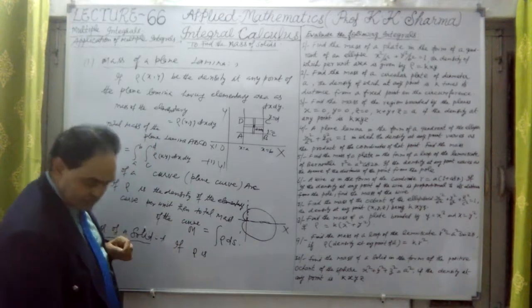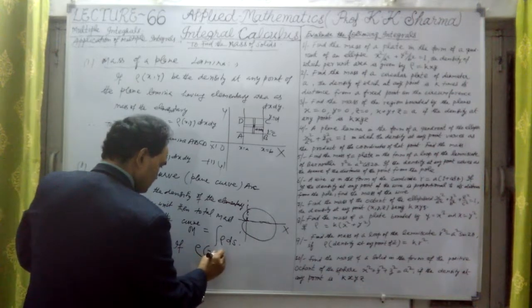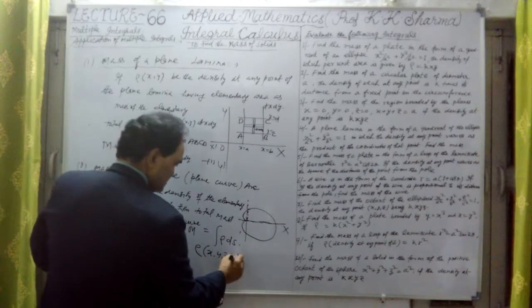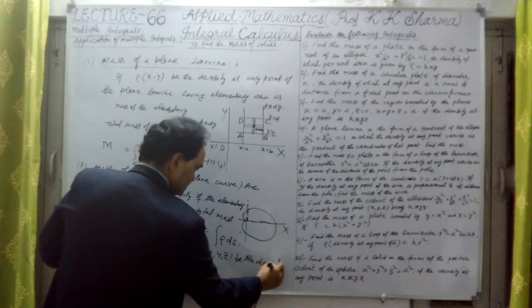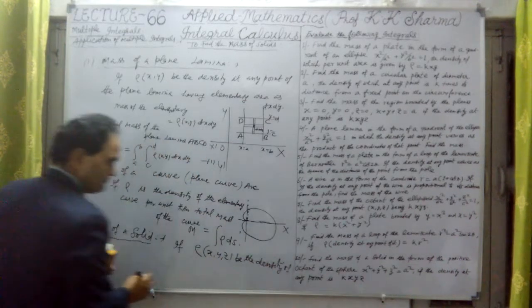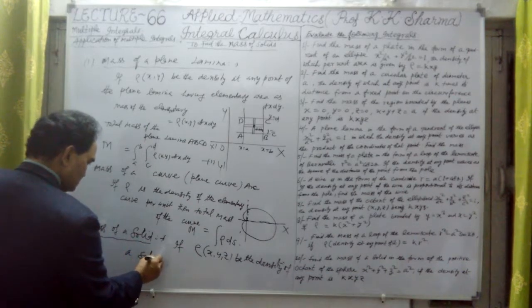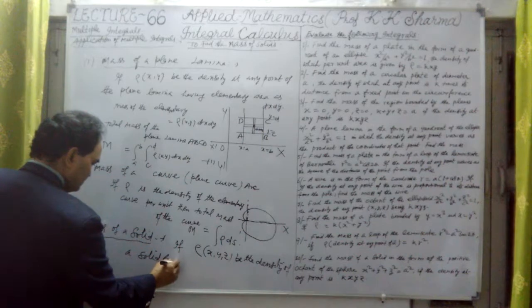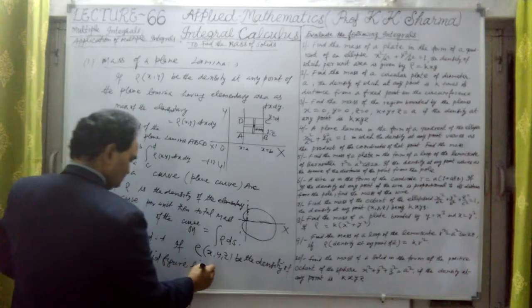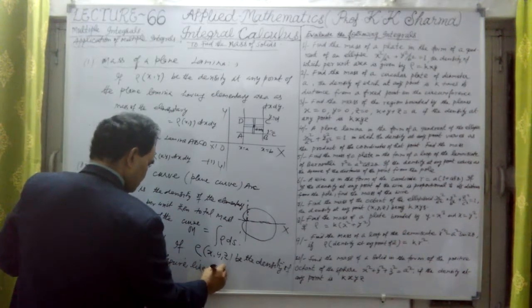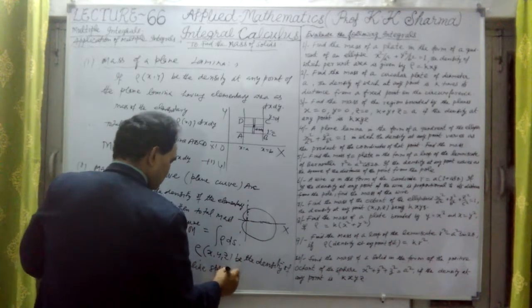Let me take rho of x, y, z to be the density of a solid figure, like, let me take a sphere here, like this sphere, or a cylinder, or anything.